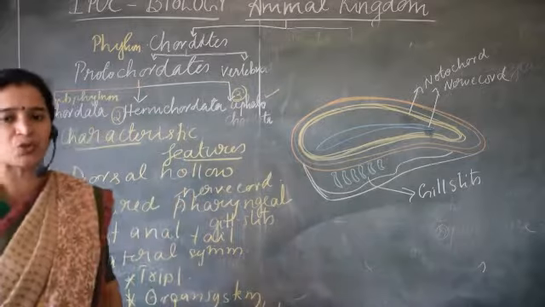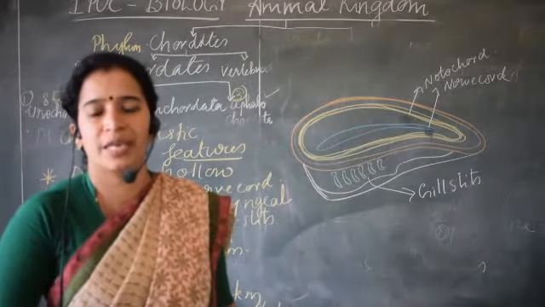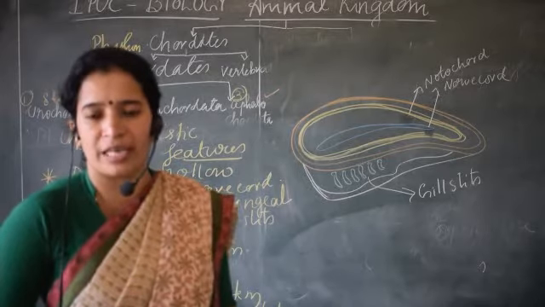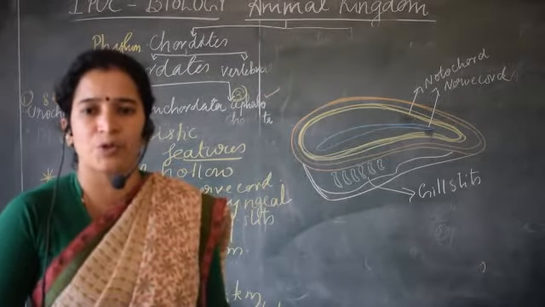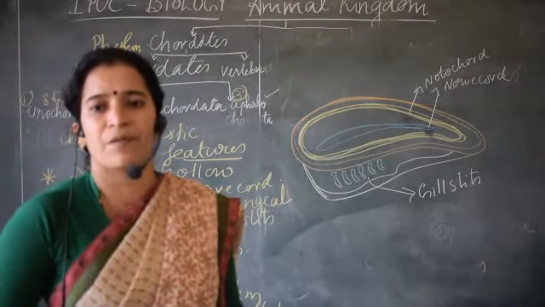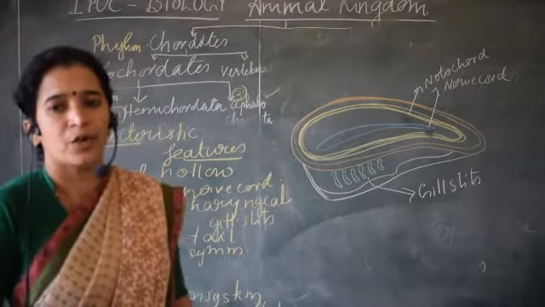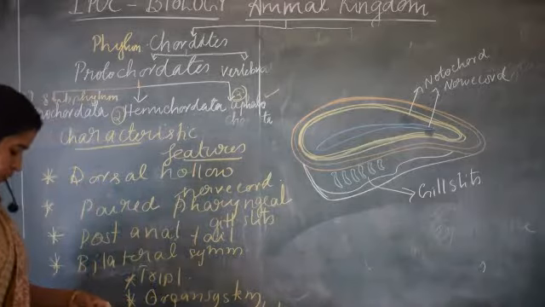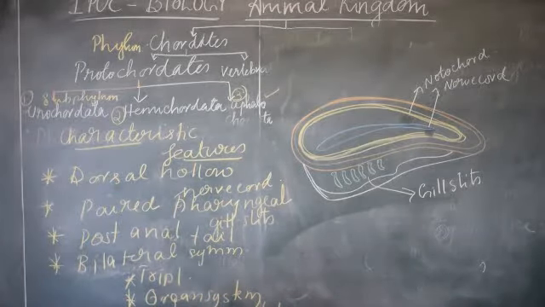The heart may be two-chambered in fishes, three-chambered in reptiles, and in birds and mammals the heart will be four-chambered.